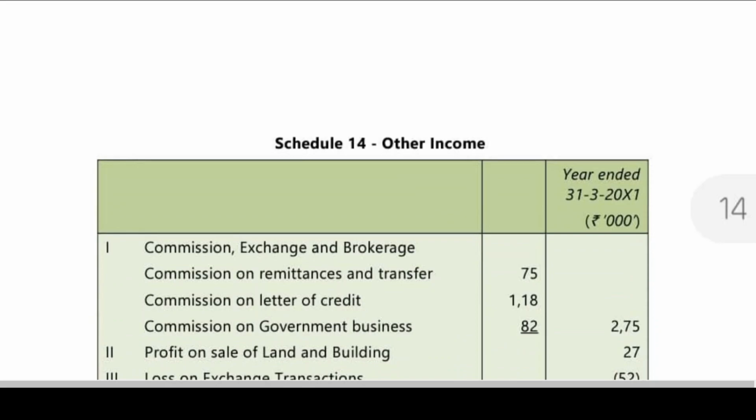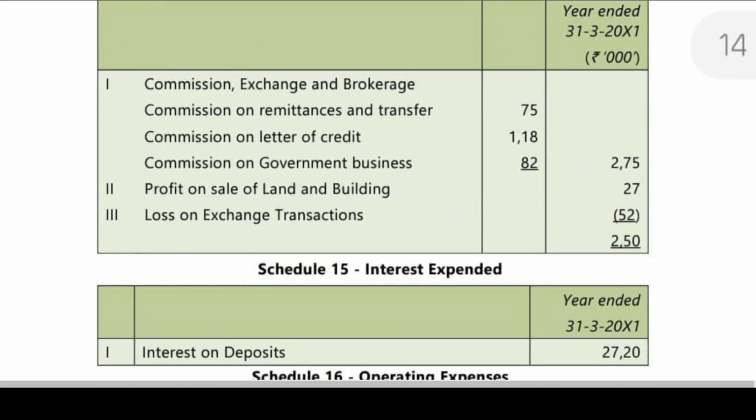Okay. Schedule 14. Already I have explained to you. Commission, exchange, brokerage. Commission on remittances and transfer. Commission on letter of credit. Commission on government business. Profit on sale of land and building. Loss on exchange of transactions is to be given in brackets.